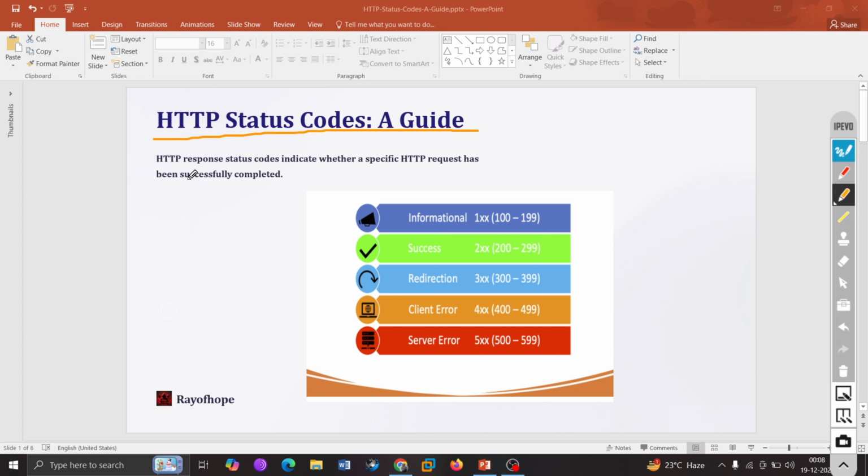So when we talk about HTTP status codes, what does that mean actually? When we talk about an HTTP response status code, it indicates whether a specific HTTP request has been successfully completed or not. Sounds very simple, is it?